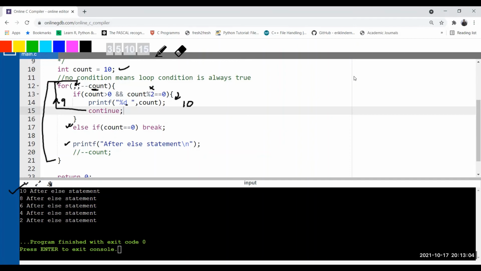8 modulus 2 equal to 0, yes, it is true. So go inside. Printf percentage count, it prints 8. Continue after decrementing the value. So it's going up with the 7.